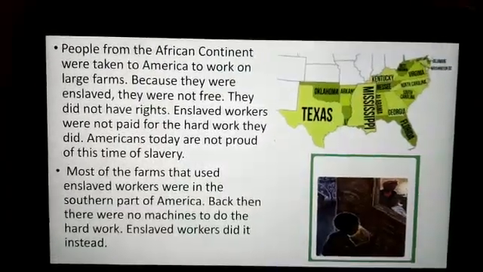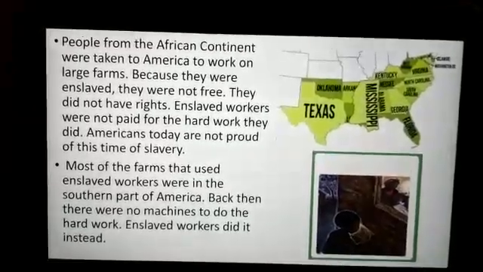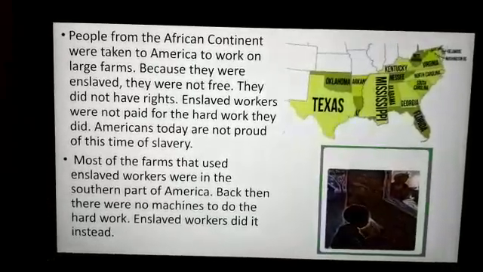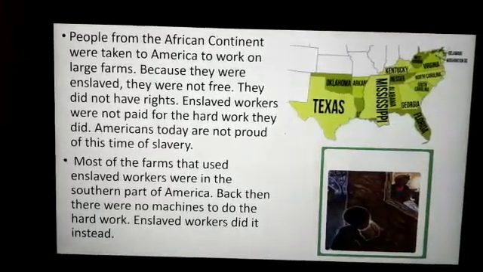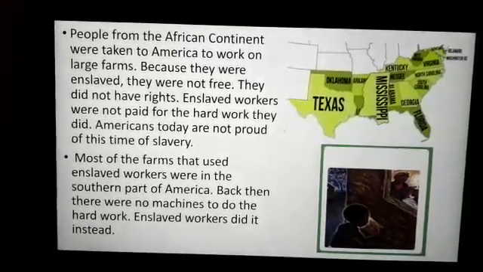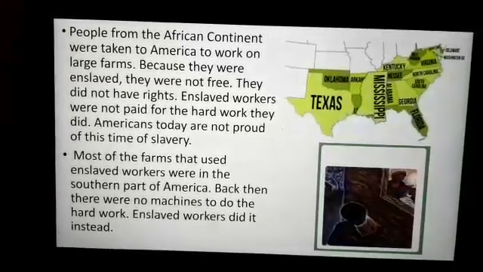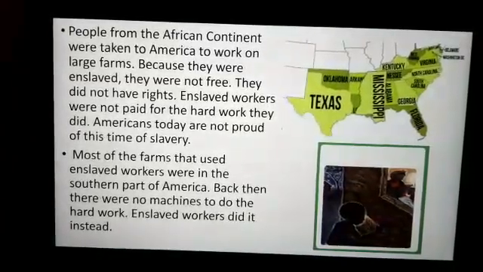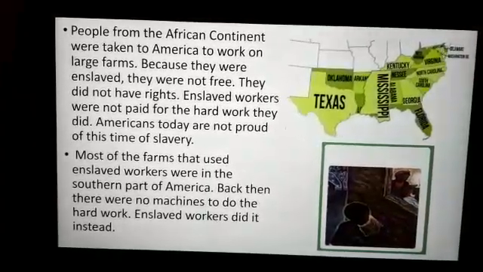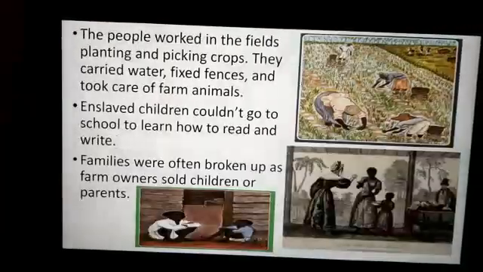People from the African continent were taken to America to work on large farms. Because they were enslaved, they were not free. They did not have rights. Enslaved workers were not paid for the hard work they did. Americans today are not proud of this time of slavery. Most of the farms that used enslaved workers were in the southern part of America. Back then, there were no machines to do the hard work. Enslaved workers did it instead.